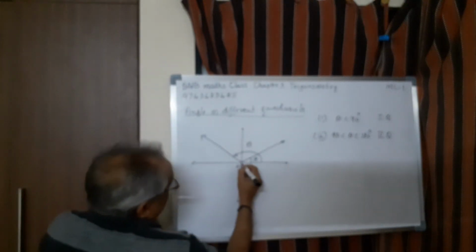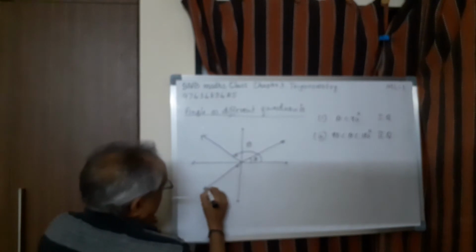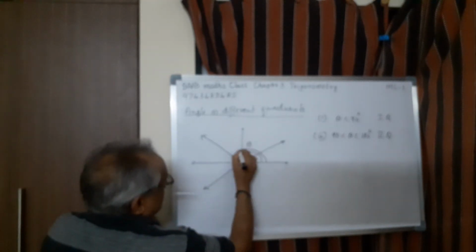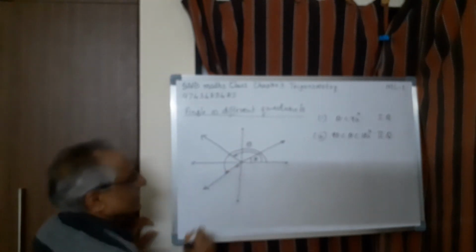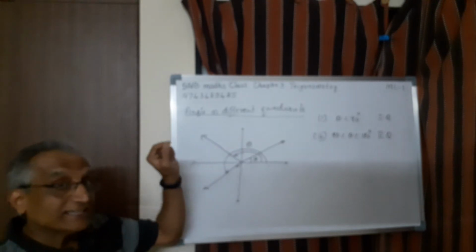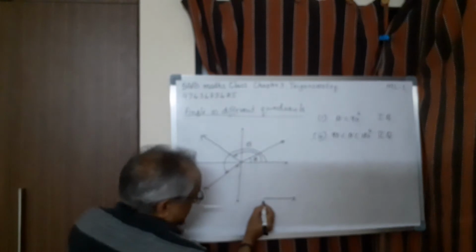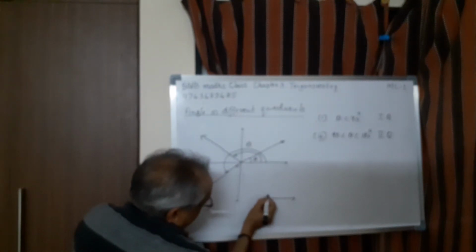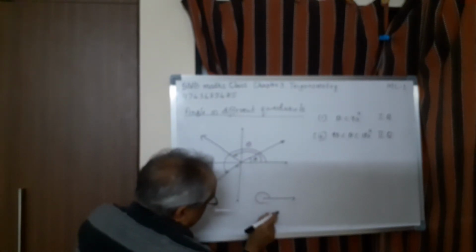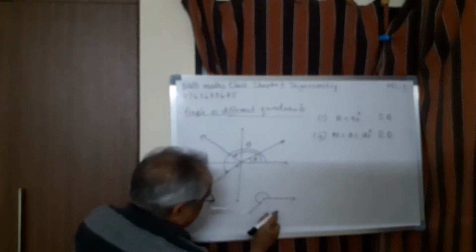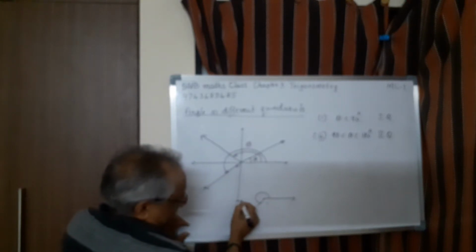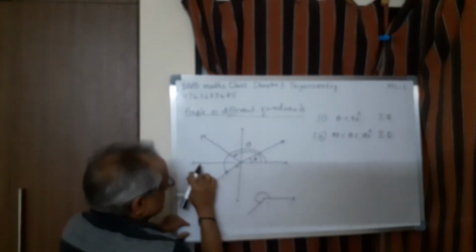Suppose you rotate it further like this. Now you see this angle, if you remember, we have named this angle as reflex angle. If you recall your high school geometry, this angle, if you take like this, it is a straight angle, two right angles up to this one.